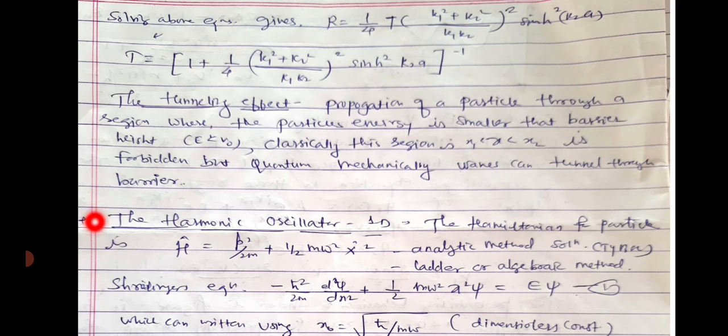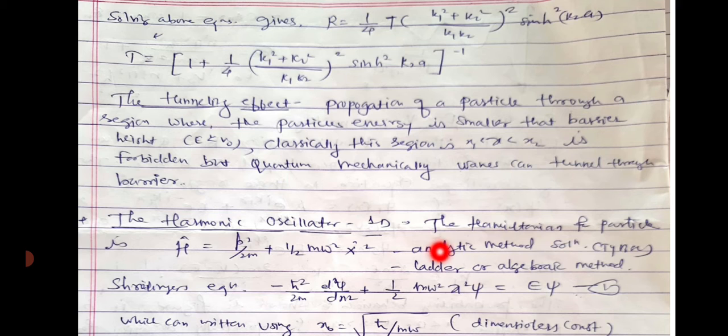Next point is the harmonic oscillator. We are going to study the harmonic oscillator for the one dimensional case. First of all, the Hamiltonian of the particle in the harmonic oscillator potential, H cap, is p square by twice m. This is the kinetic energy term, and 1 half m omega square x square. This term is the potential energy. The square well potential is different, but here x square means the potential energy has a position square dependence.